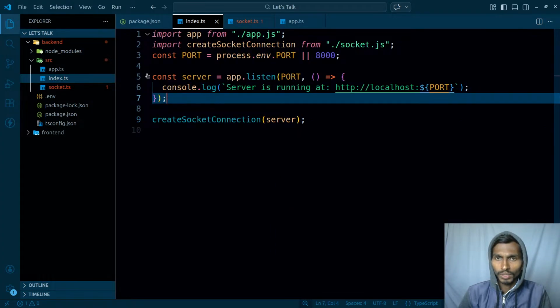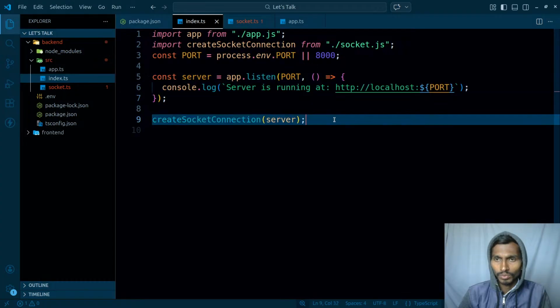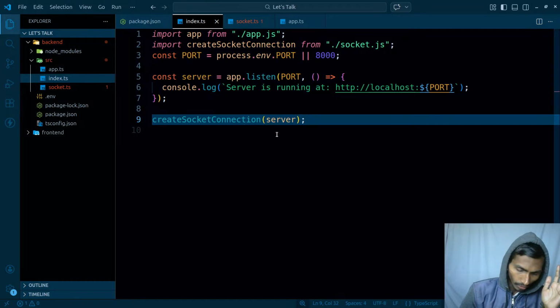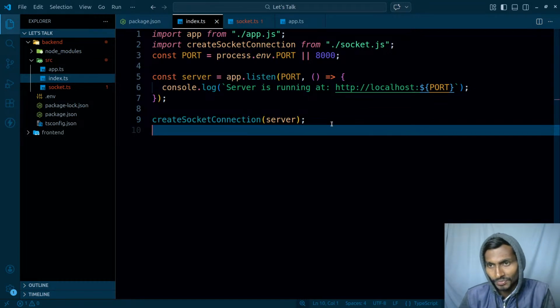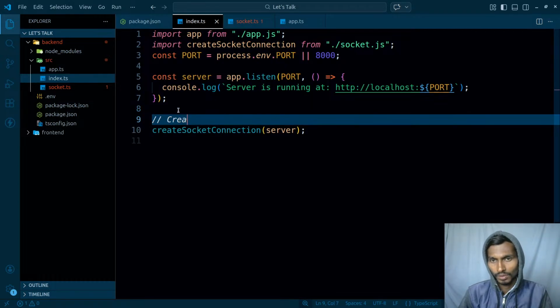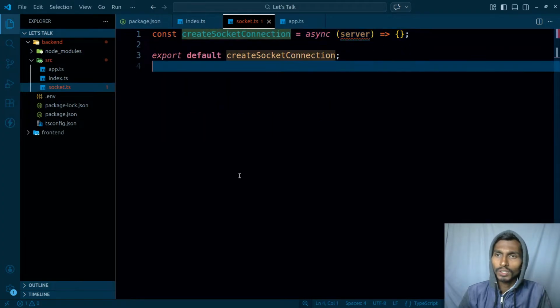So it's just simply listening, and after that, it's just simply getting connected over here. I'm not even using the WebSocket. I need to get a lot of things done here, but okay, let it be this much only right now. Okay, it just simply createSocketConnection. Let's go here.